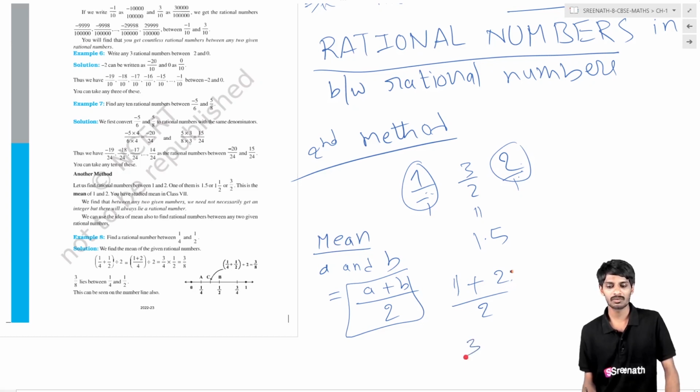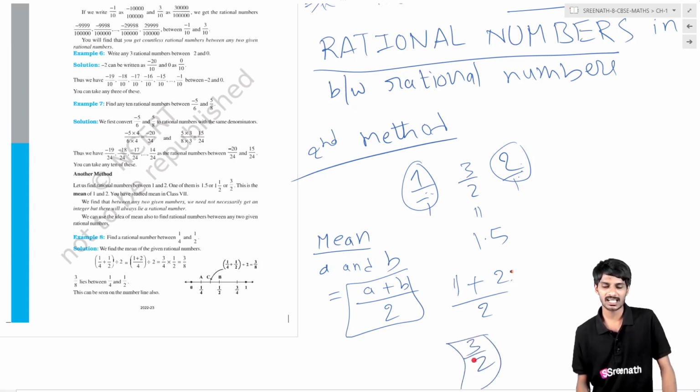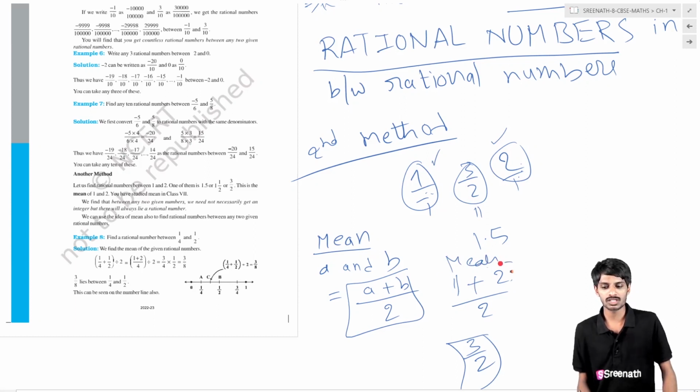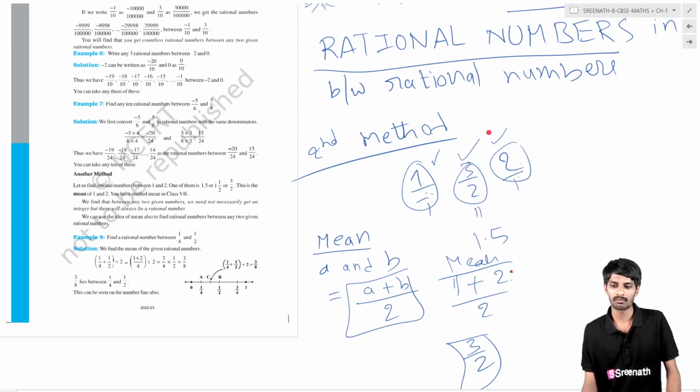Then you will get 3 by 2. So this is the basic rational number we initially assumed. Finally, by using the mean method, you get that rational number. So you may say, sir, in this method you can get only one rational number.